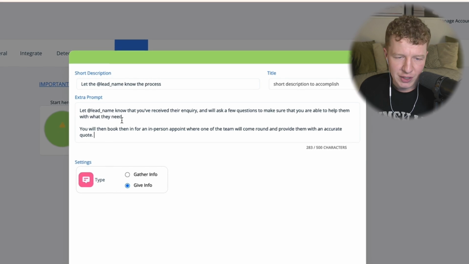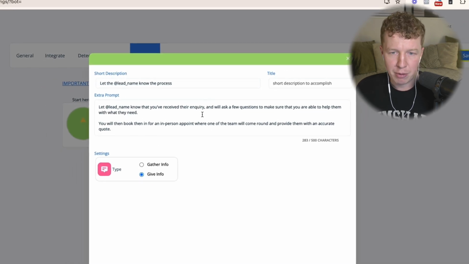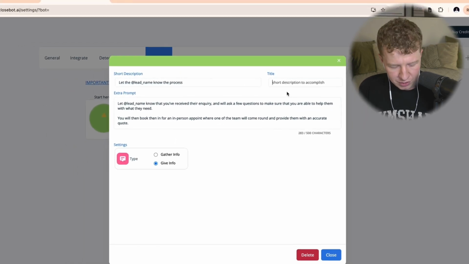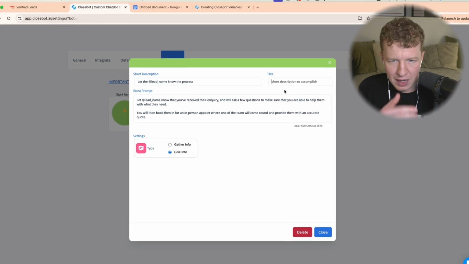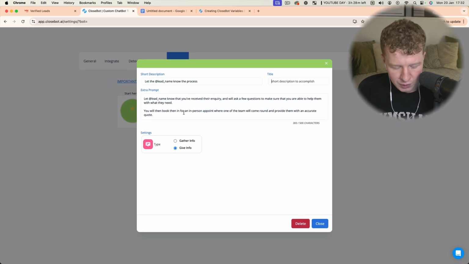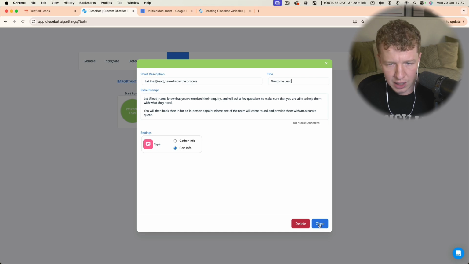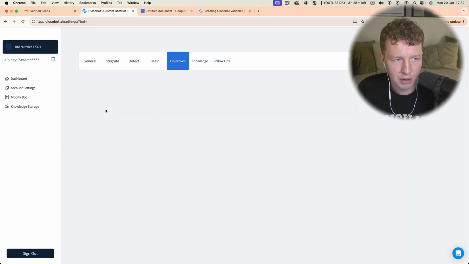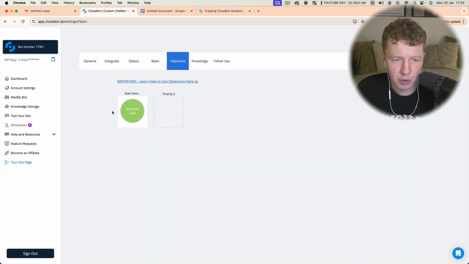So you can read through this, you can pause, you can have a look at what I've popped here. And then we're going to give it a short description, which is essentially what's going to show up here. So we're just going to call this lead. Okay, so we're going to go ahead and click close. We're going to save our progress so we don't lose it. And then we're going to move on to our next objective.